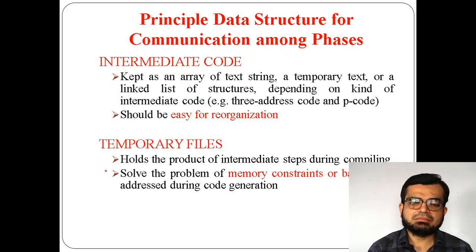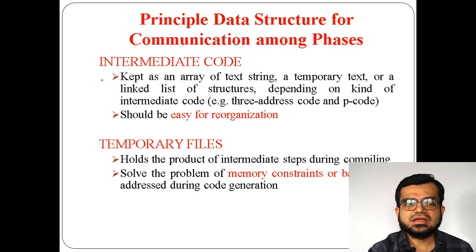It might use three address code, or it might use P code. Based on that, this works here. That's why intermediate code is also a part of data structures, because anything which communicates among the phases of a compiler, which gives data or takes data, or which communicates between two or multiple phases and acts as a support for them, is considered a data structure. So that's about intermediate code.